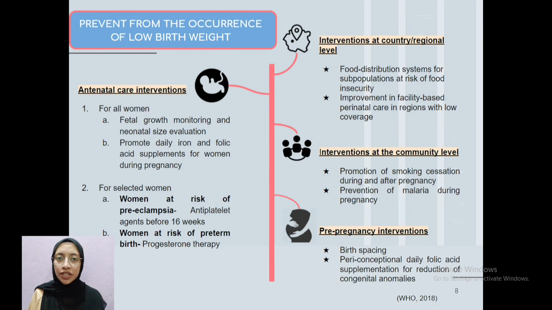I've received some questions from our audience on whether we can reduce the occurrence of low birth weight. The answer is yes. For intervention, we have two levels, which are country level and community level. For country level, this is the role of our government, which has to initiate a food distribution system, especially for subpopulations that are at risk of food insecurity. And secondly, they have to improve facility-based prenatal care in regions with low coverage. The second is the community level. For community level, we have to promote smoking cessation because maternal smoking or exposure to smoke will increase the prevalence of low birth weight. And also, we have to prevent the incidence of malaria during pregnancy.